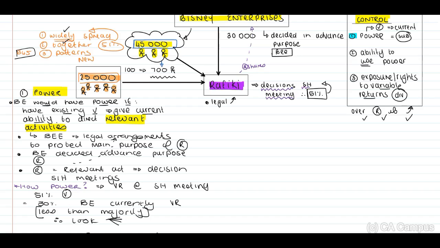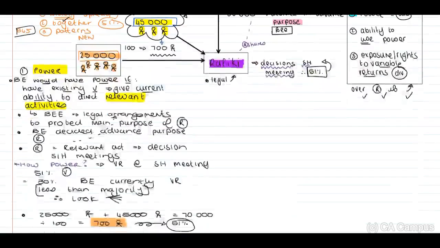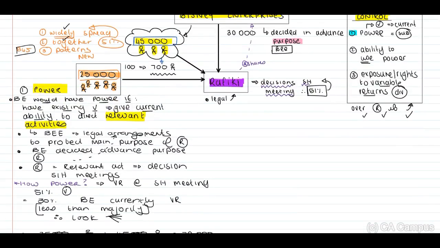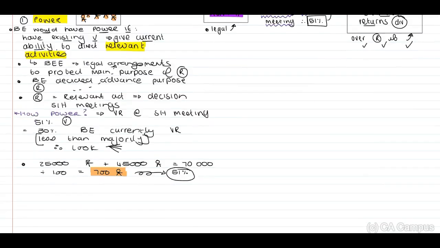Therefore, when we look at the main purpose in terms of Bisney Enterprises, remember the orange guys at the top, this is part of your discussion. If we look at the main purpose of Rafiki, the main purpose is to facilitate BE deals.